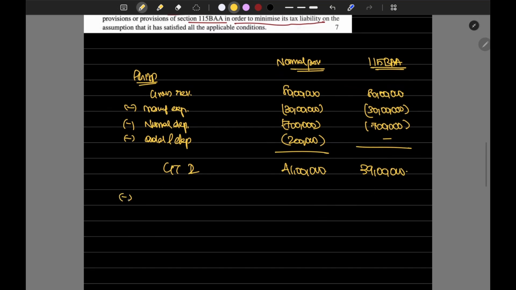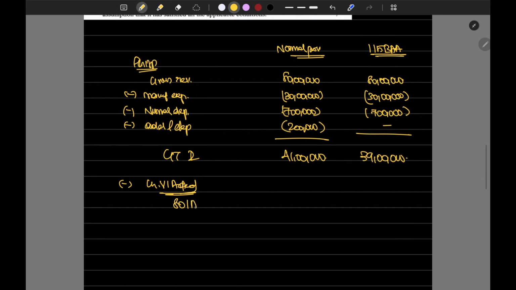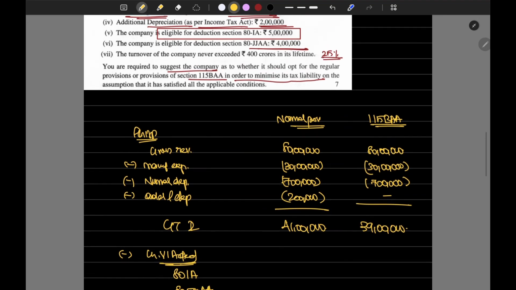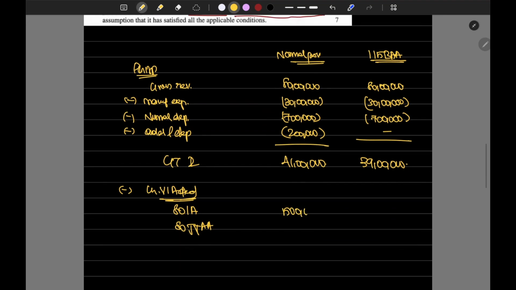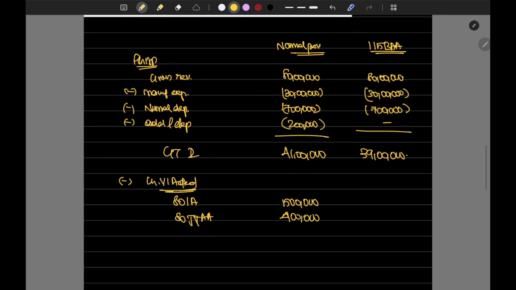Minus Chapter 6A deductions. What are all the Chapter 6A deductions? We have 80IA and 80JJAA, 5 lakh and 4 lakh. Only 5 lakh allowed under special provisions. The total income is 34 lakhs.